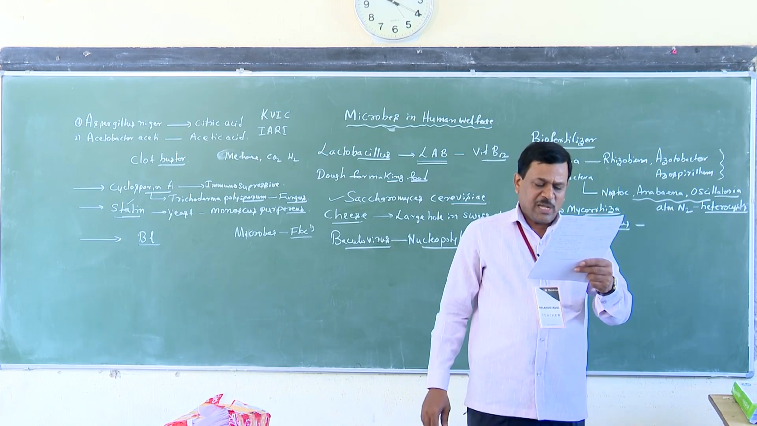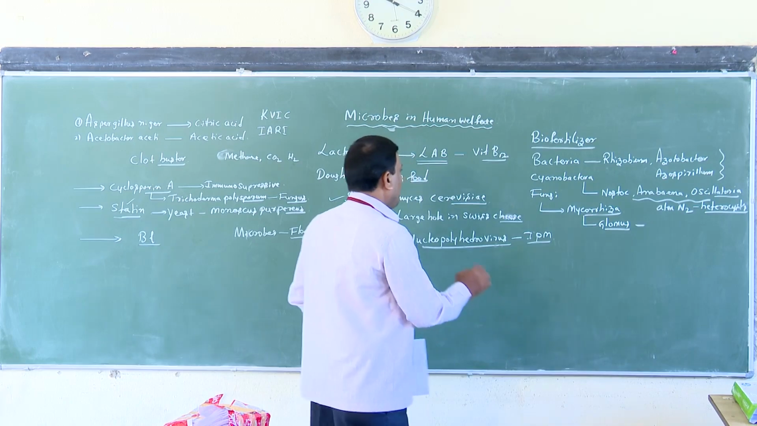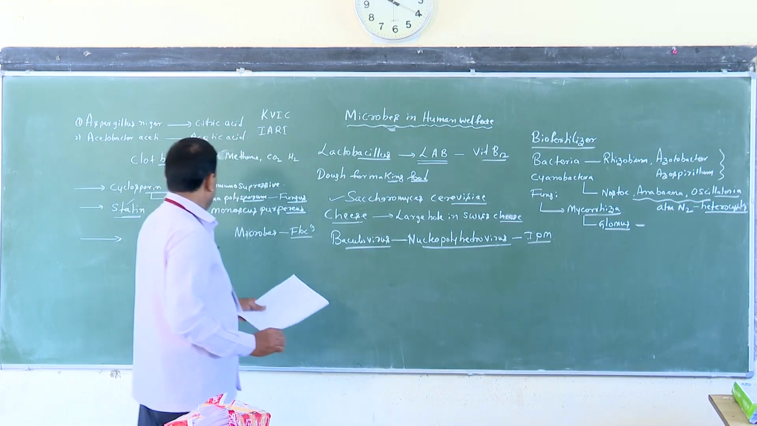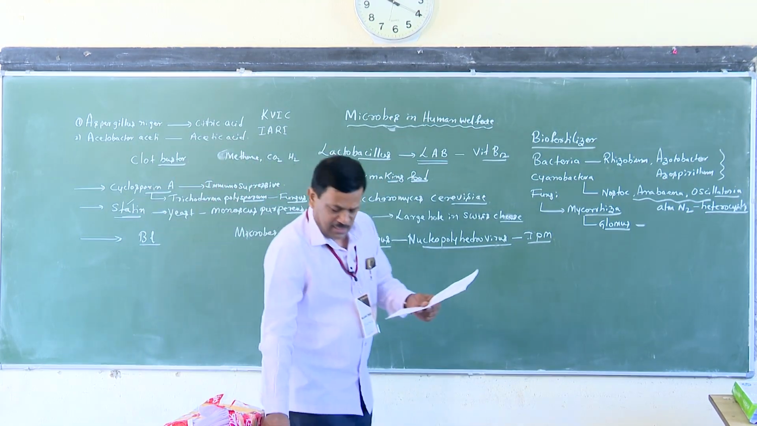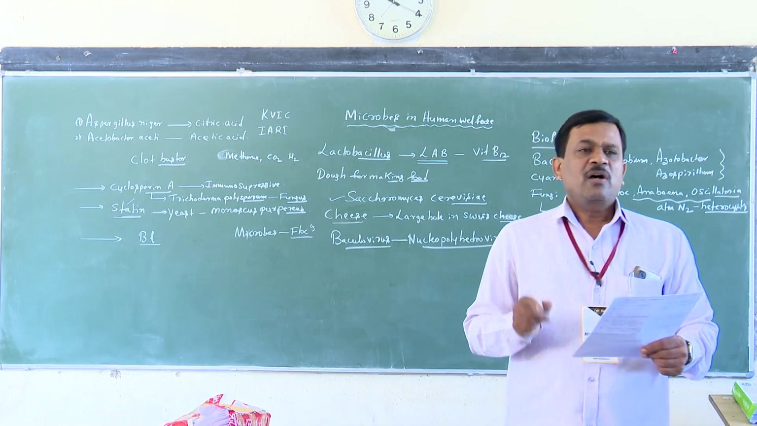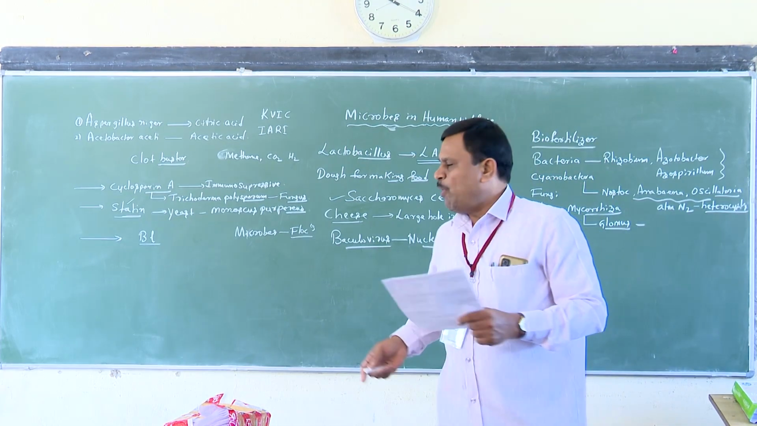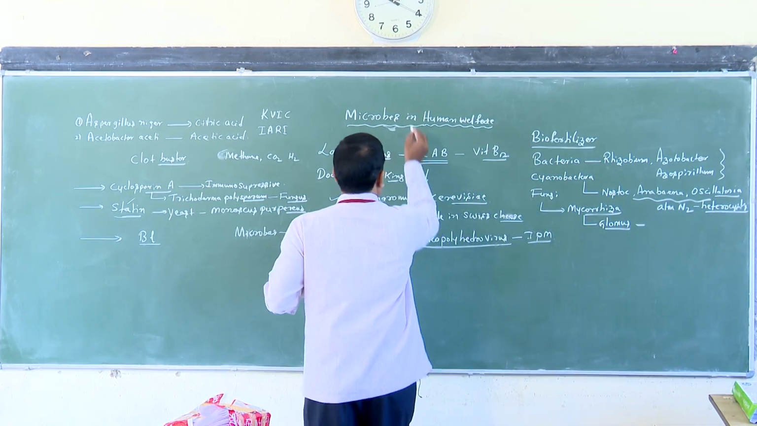Next one: which of the following can be used as a biocontrol agent in the treatment of plant diseases? Treatment of plant diseases is only for Trichoderma. The full name is Trichoderma polysporum. Write it down: Trichoderma polysporum.